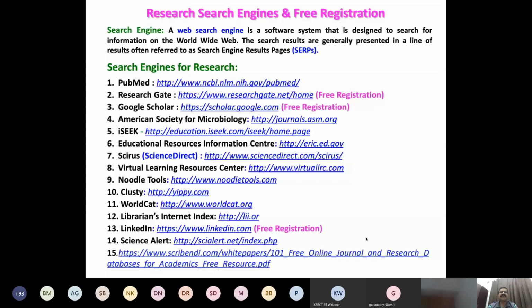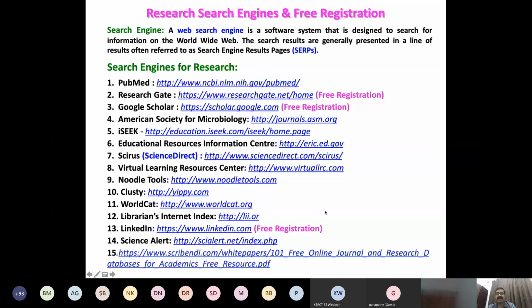15 websites. Search engine means we know that we always go to Google, correct? We can put in some title, we can get the information. But here I have given some scientific search engines, like PubMed, ResearchGate, Google Scholar, American Society for Microbiology, iSEEK, Educational Resource Information Center, Cyrus, Virtual Learning Resource Center, NoodleTools, Clusty, WorldCat Library, Internet Index, LinkedIn, and Science Alert. And the final one I have given is also a free journal site. I think journals from most different discipline fields you can find from these direct websites.